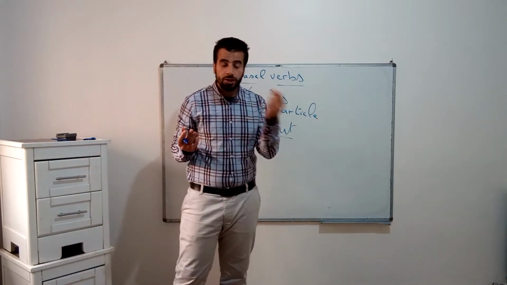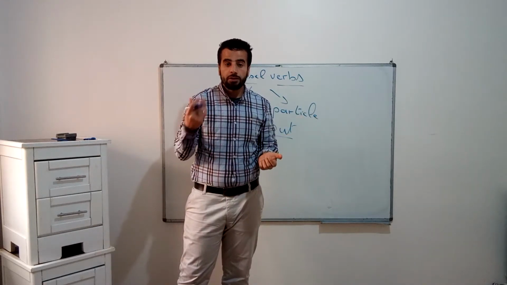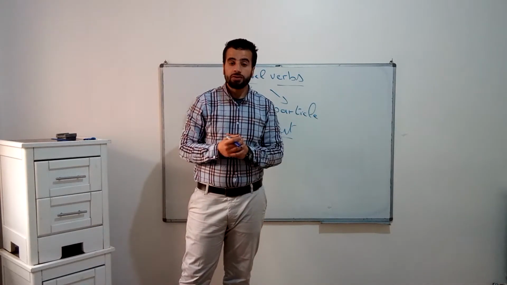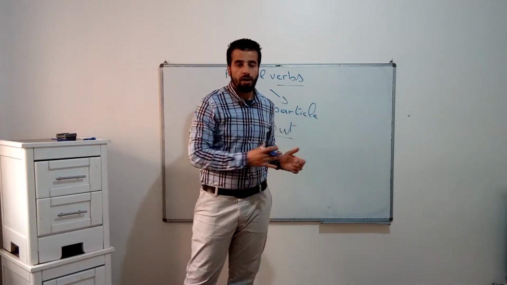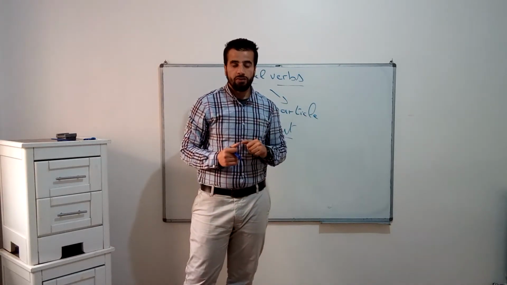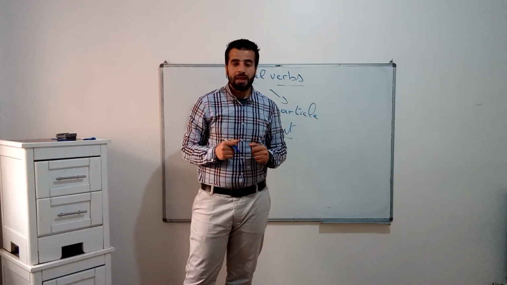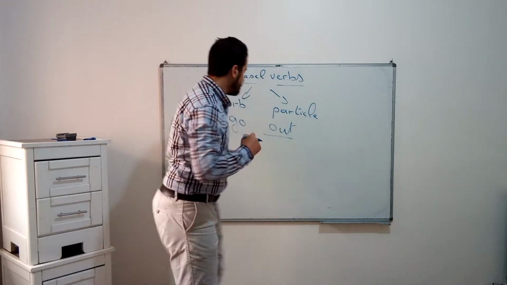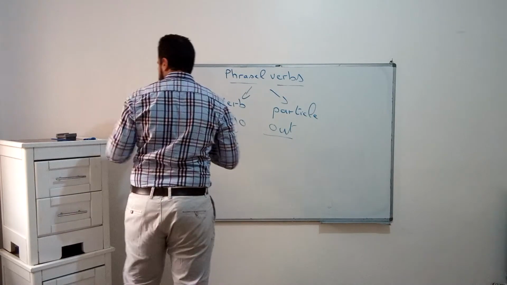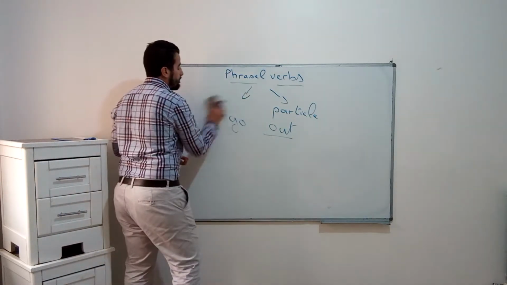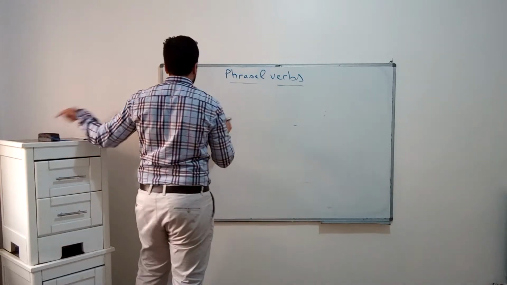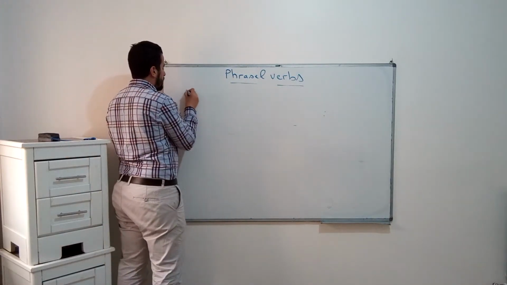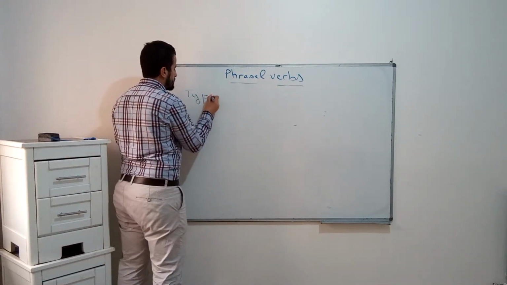Considerably, when we mention multi-words using phrasal verbs, here we are referring to various types of phrasal verbs. Let me explain to you one by one. The first thing, phrasal verb types. There are multiple types.